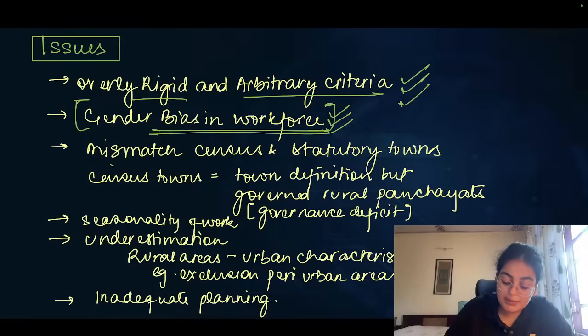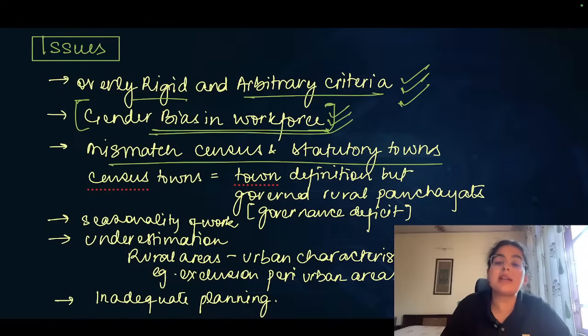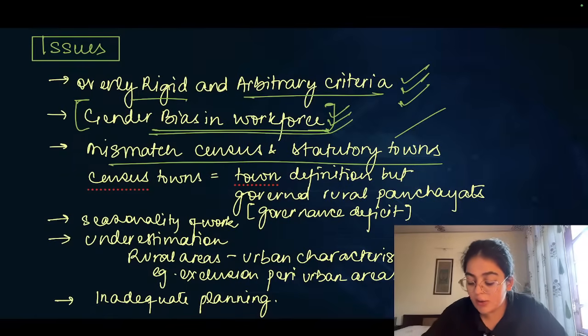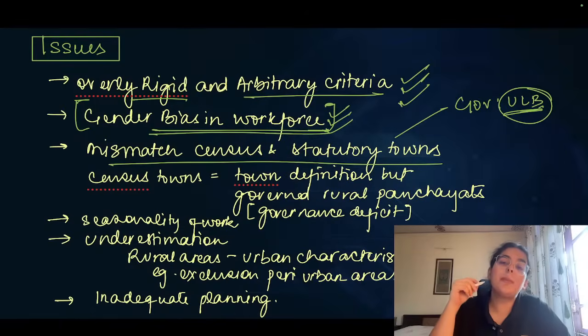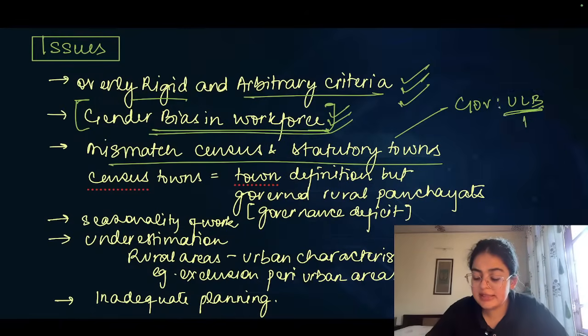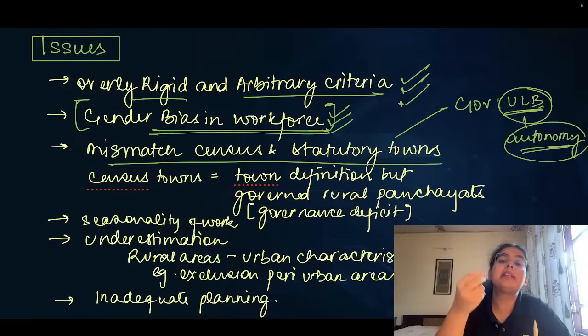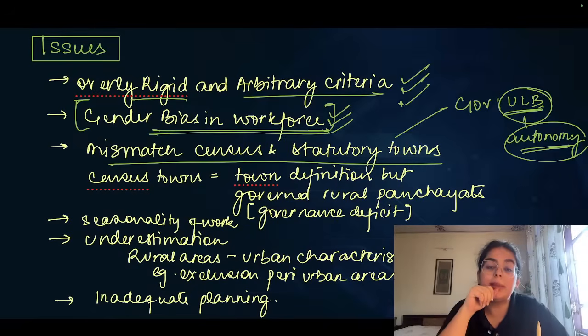There is also a major mismatch between census towns and statutory towns. Why is that the case? In statutory towns, the governance is through an urban local body, that means a municipal corporation, etc. This leads to a lot of autonomy in planning and decision making by the representatives elected by the people.